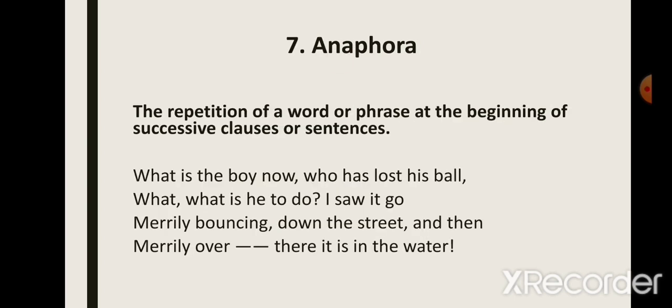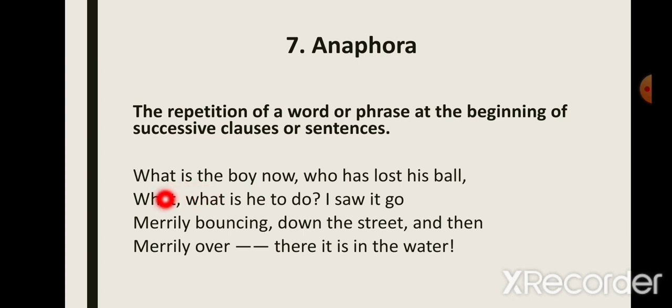Okay, our next poetic device is anaphora. Now this is also a little bit similar to the device that we just did, repetition. Let's see how it is different from it. Anaphora is the repetition of a word or phrase at the beginning of successive clauses or sentences. In repetition, there could be repetition of any word, and these words could be placed anywhere in the poems. But in anaphora, the repetition has to be of the word or phrase at the beginning of successive clauses in a sentence.